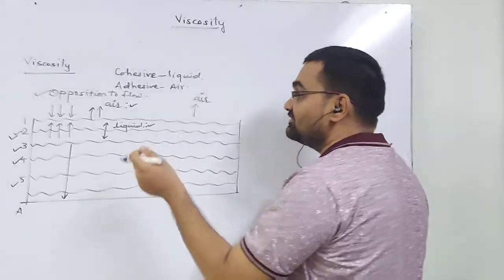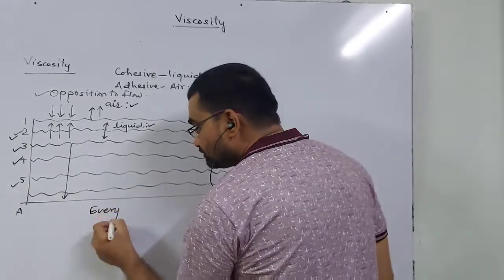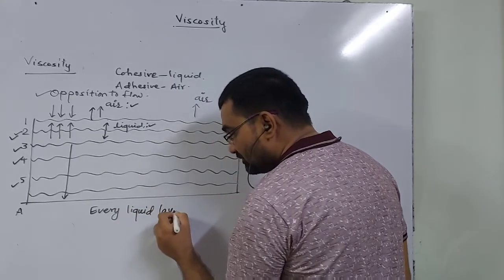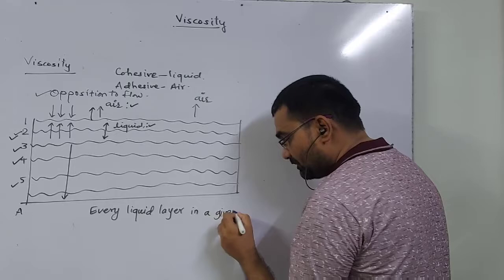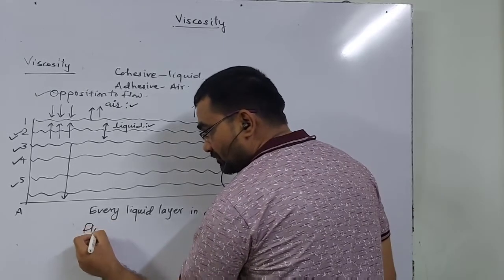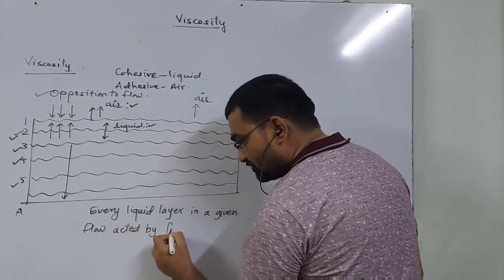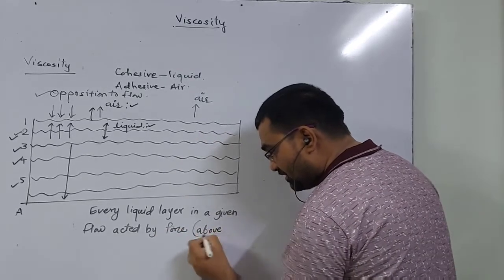In that case, every liquid layer in a given flow is acted upon by a certain force above and below.